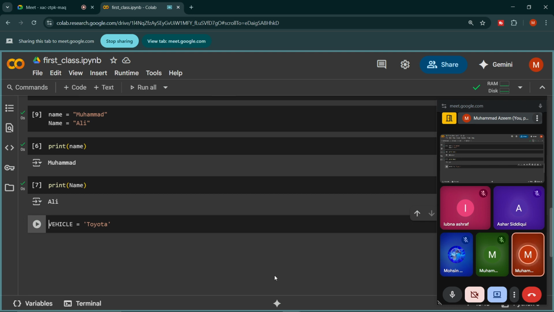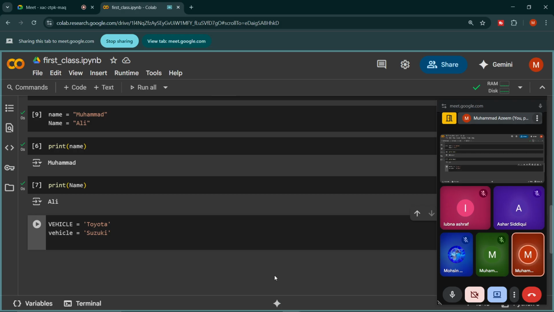So this is completely legal in Python. We can make variables with capital letters. We can also make variables with smaller letters, as we just discussed above. So let's say Suzuki, for example.